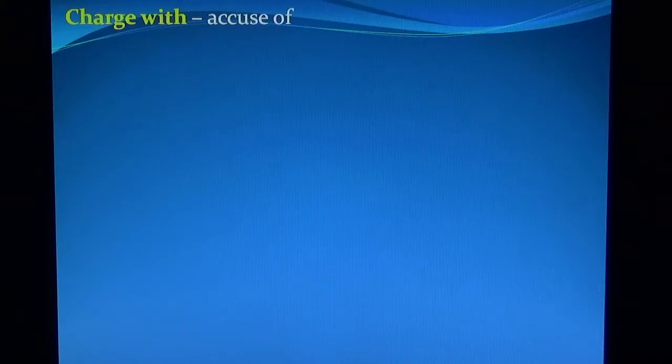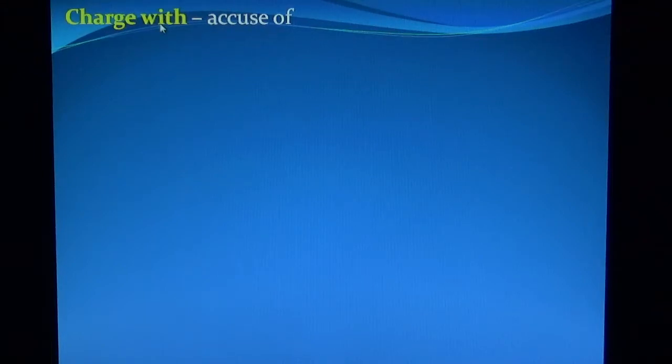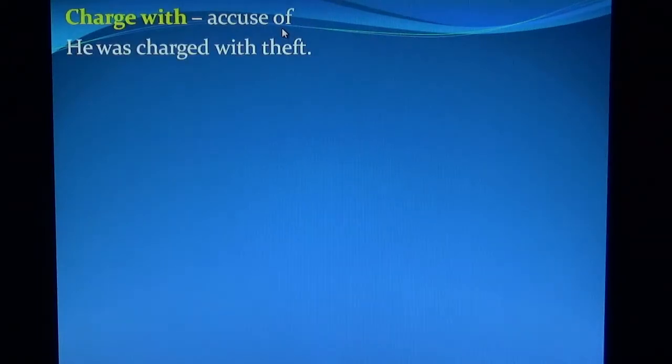Friends, this is the sixth part of fixed prepositions. In this lecture, we are going to discuss the fixed prepositions with verbs. Charge with means accused of. Friends, listen one time. The prepositions may be after the word or before the word. We are going to discuss the fixed prepositions after the word.